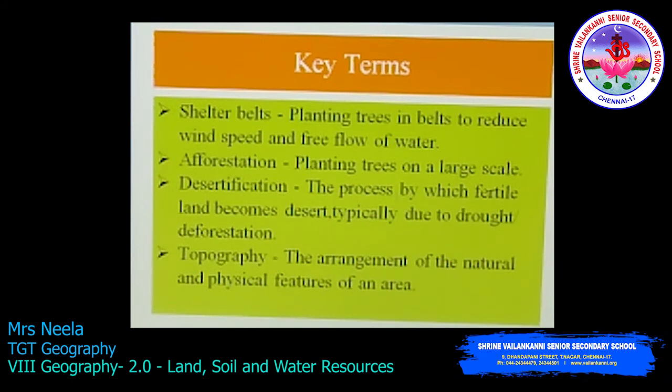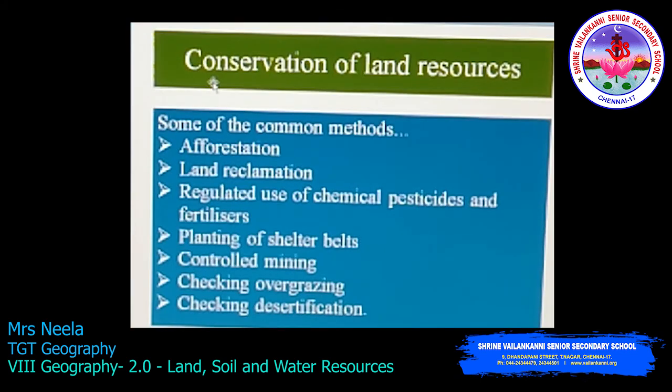Desertification, the process by which fertile land becomes desert. That's why it is desertification. Sometimes it is due to drought. Otherwise it is man-made, that is, deforestation. Topography, which you already saw, is the arrangement of the natural and physical features of an area. Now we'll see how we can conserve the land resources.